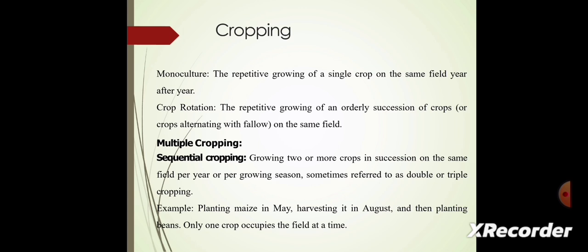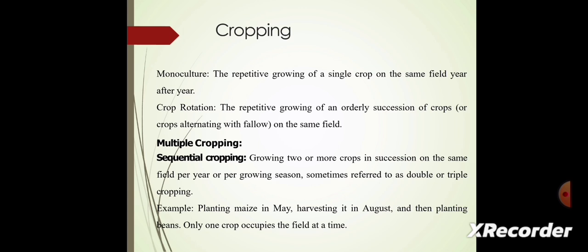The repetitive growth of a single crop on the same field year after year is called monoculture, and crop rotation is the repetitive growing of an orderly succession of crops on the same field, or crops alternating with fallows. Okay, next we see what is meant by multiple cropping. This is called sequential cropping, like growing two or more crops in succession on the same field per year or per growing season, sometimes referred to as double or triple cropping.